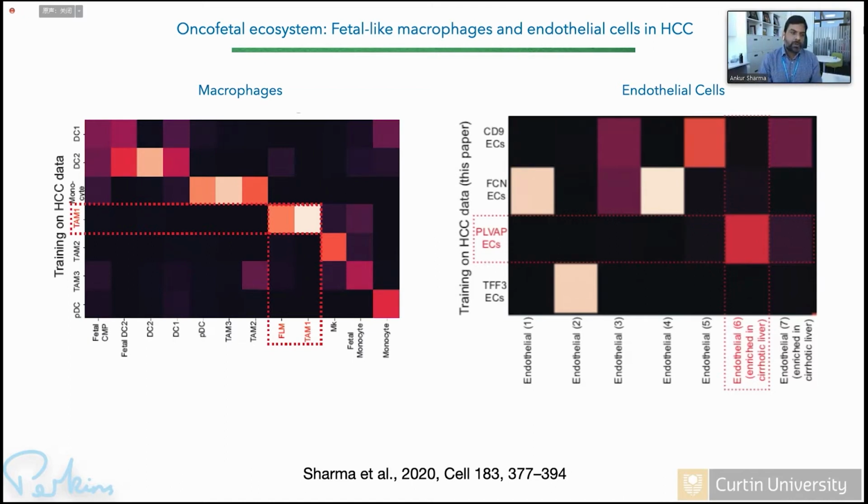I'm not going into the detail of this study because it's published, but there were 3 different populations of macrophage, and only one of the macrophage populations was similar to the fetal liver. Similarly, when we looked into the endothelial cells present in the human fetal liver, we could identify an endothelial cell, which is PLVAP positive, that is also shared between fetal tissue and tumor.